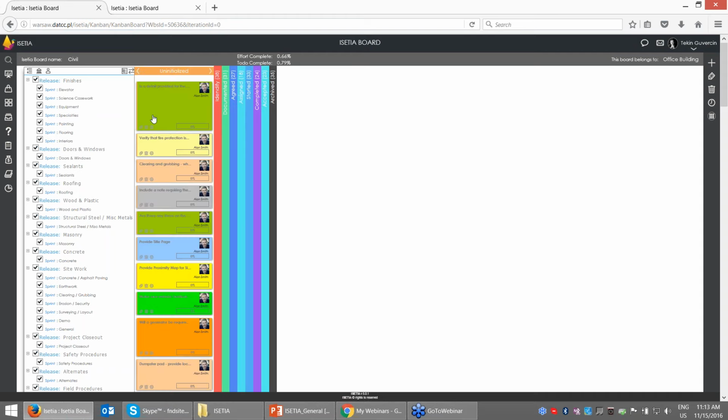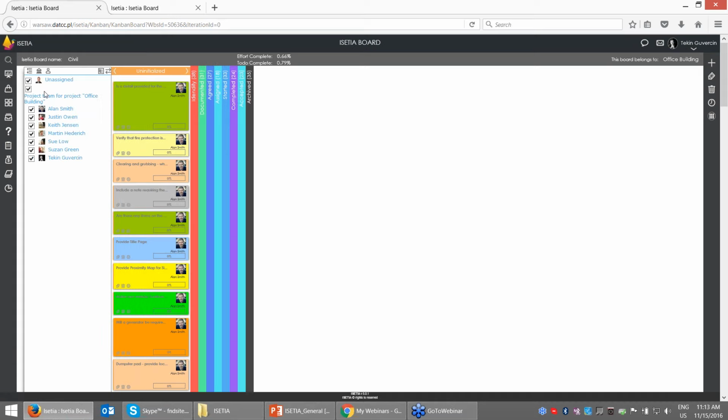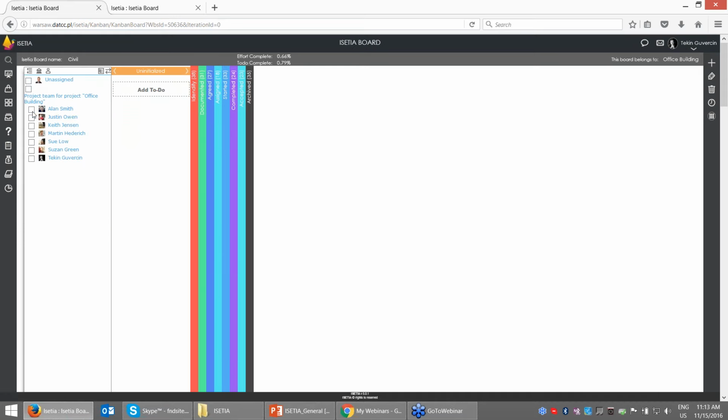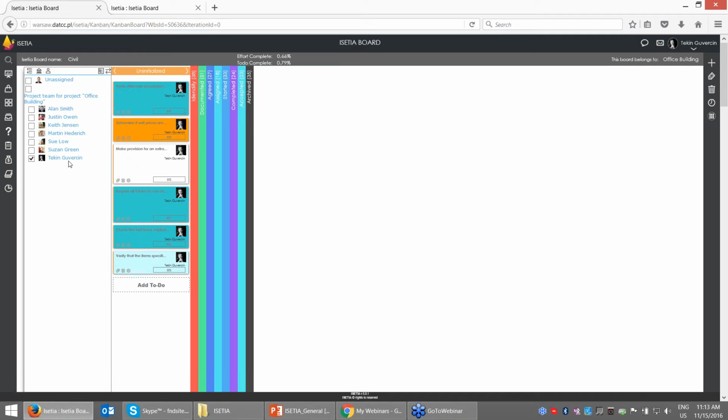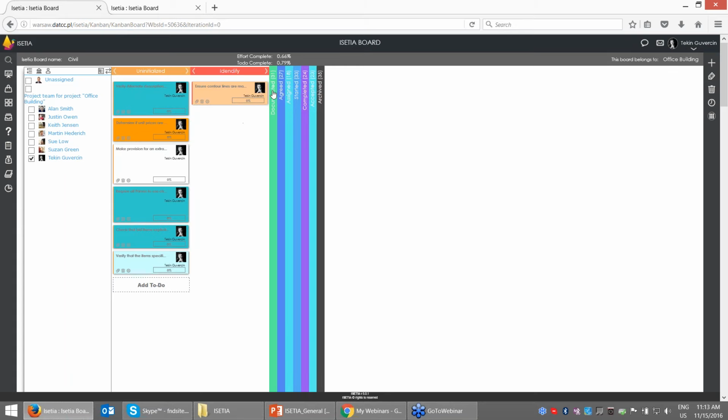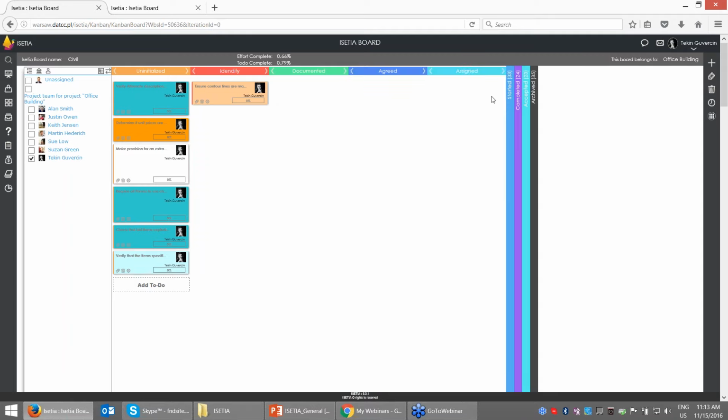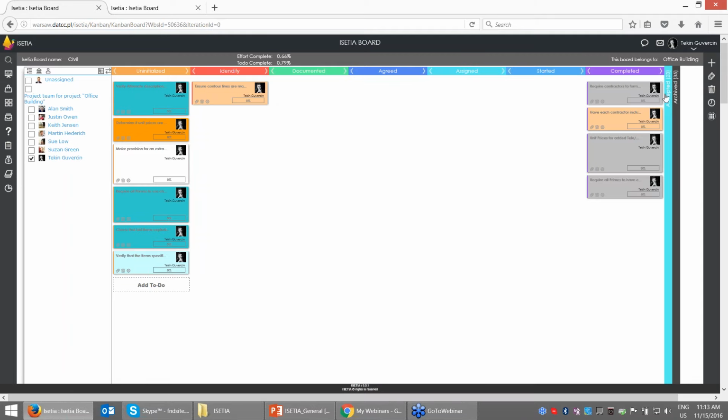So for unutilized work, you can see that these are Alan Smith's works. By the way, I can also go here to the unassigned work. I can select only Tekin's works. It will tell me that Tekin has 1, 2, 3, 4, 5, 6 works. Here, identified by, I can open the card view, and you can easily see these are the works for Tekin.